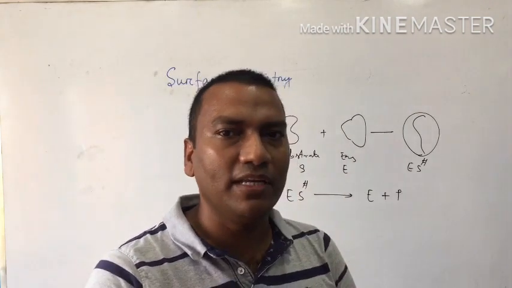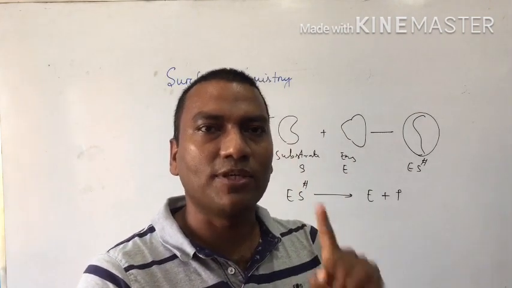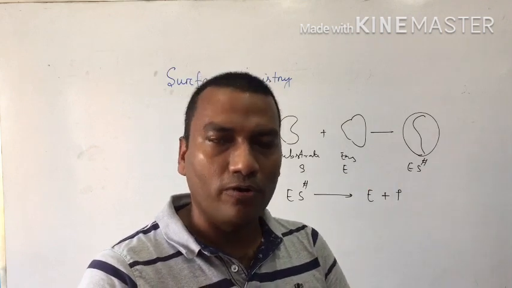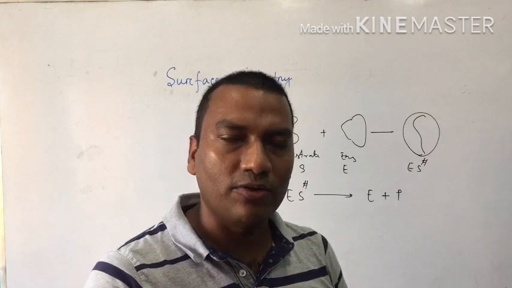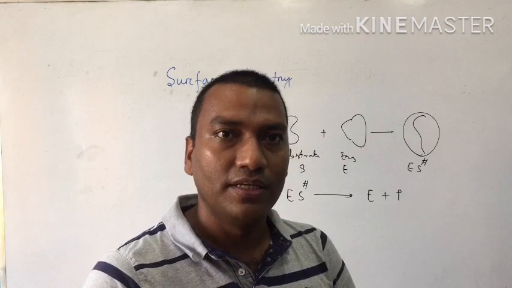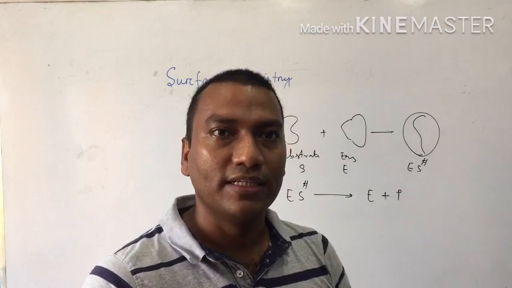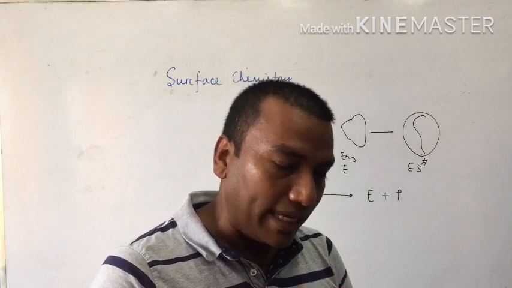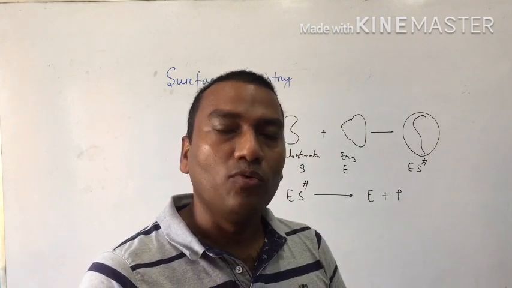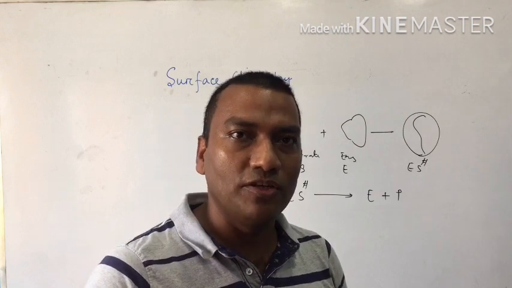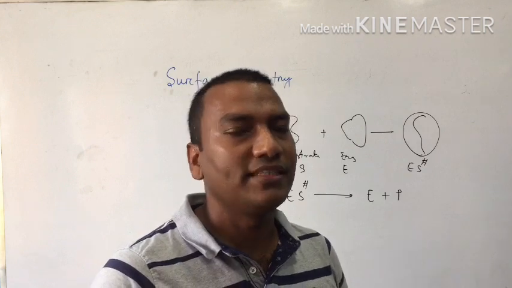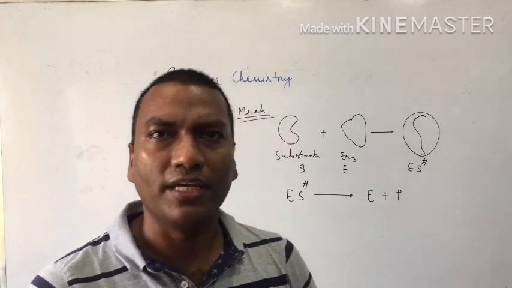So these are the parts of our catalyst chapter. Again from the beginning: first catalyst, types of catalyst, positive and negative, promoter and poison, autocatalyst, homogeneous and heterogeneous catalyst. Between homogeneous and heterogeneous, which is best. Then theory of heterogeneous catalyst. Then characteristics of solid catalyst, activity and selectivity. What do you mean by selective catalyst? Zeolite definition, structure, and last is enzyme catalyst. Okay, clear now?